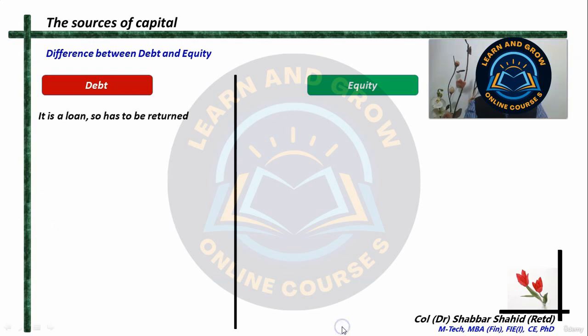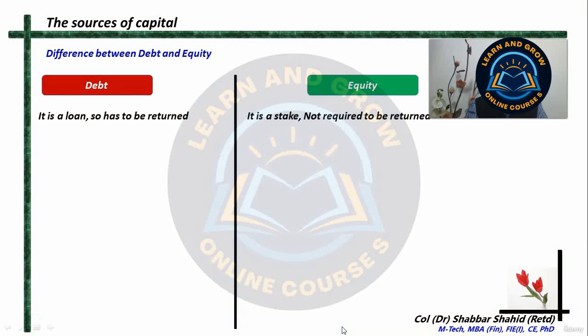Now, to understand this, first of all, debt, as I have told you, is a loan. Once a company takes a debt, it has to be returned someday. Until the time you completely return the debt, you have to keep paying interest for that debt. But when we talk of equity, equity is actually a stake and ownership in the company. That does not have to be returned to the person who has given that equity. If you have bought a share in a company, the company is not liable to return your money to you.